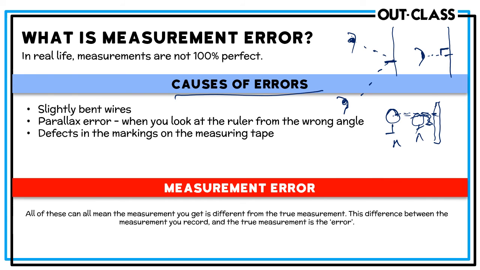A third cause of error could be, for example, misprints and faded marks on various instruments. There are many sources of error. Other sources of error could be human reaction time. You simply were too slow in starting and stopping the stopwatch, for example. And sometimes equipment can be faulty. So it's really important in physics that when you give a measurement, you usually mention the extent to which you know it is reliable. And in your lab notes, you mention the potential sources of error due to which this reading may not be entirely 100% correct.